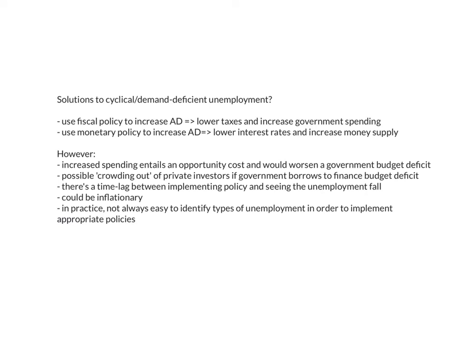So, possible solutions to cyclical or demand deficient unemployment. The government could use fiscal policy to increase aggregate demand, which means lowering taxes and increasing government spending. Or the government could use monetary policy to increase aggregate demand, which means lowering the interest rates and increasing the money supply. Whether it's fiscal or monetary policy or a combination of both, the aim of the government is to increase aggregate demand for goods and services, to get people to go out there and buy goods and services, which increases aggregate demand and encourages firms to employ more workers and produce more.